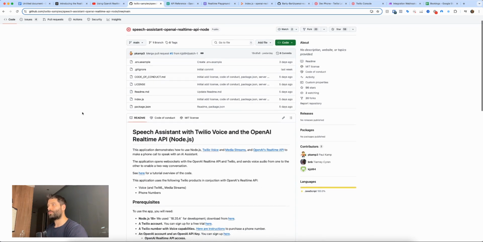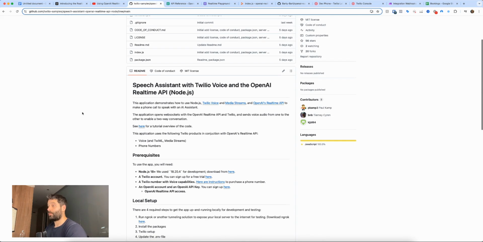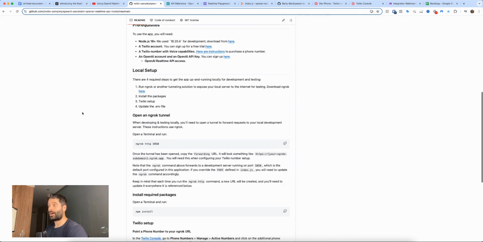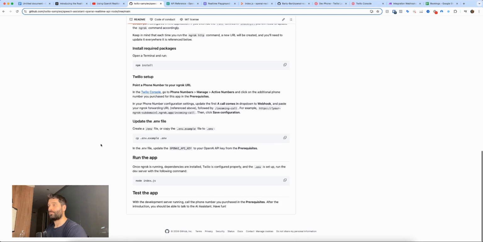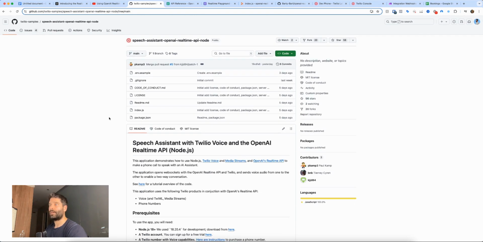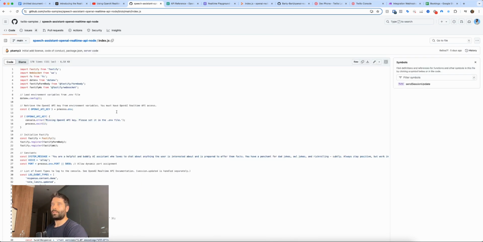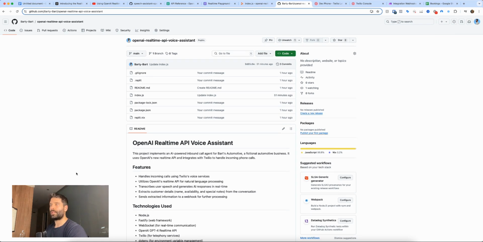So this is Twilio's GitHub repo. Just want to give credit where credit's due because this is, again, what I started with and what I actually used to build out my code. So definitely jump into here, check this out. This is the main file, the index.js, and you can look at the code and basically see that my code is very, very similar to this, just has a few different things. And then my repo is over here.